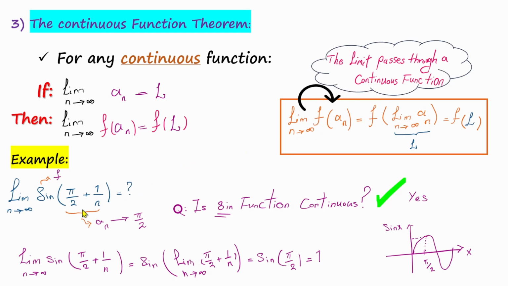For example, we know that the sine function is continuous over its entire domain. So we are allowed to let the limit pass through this function. So if the limit passes through this function, then we know that the limit for pi halves plus 1 over n is pi halves, and the sine of pi halves is 1.